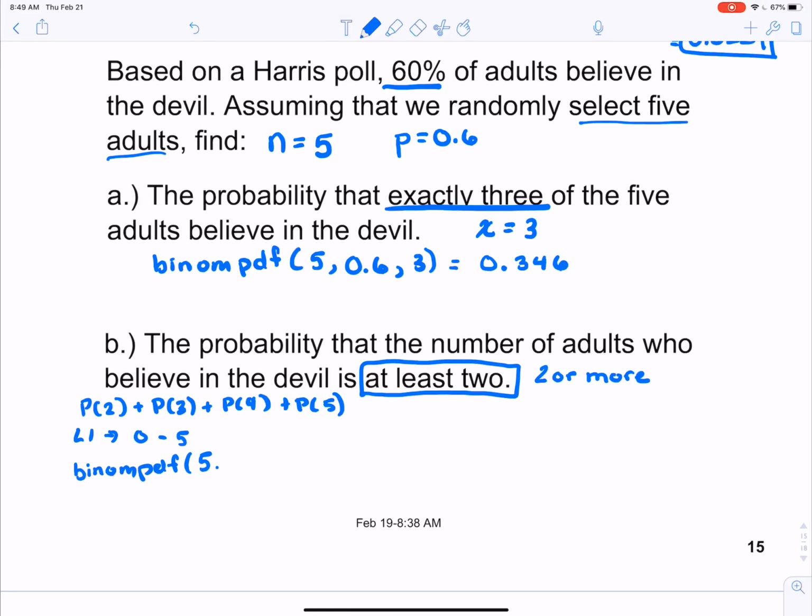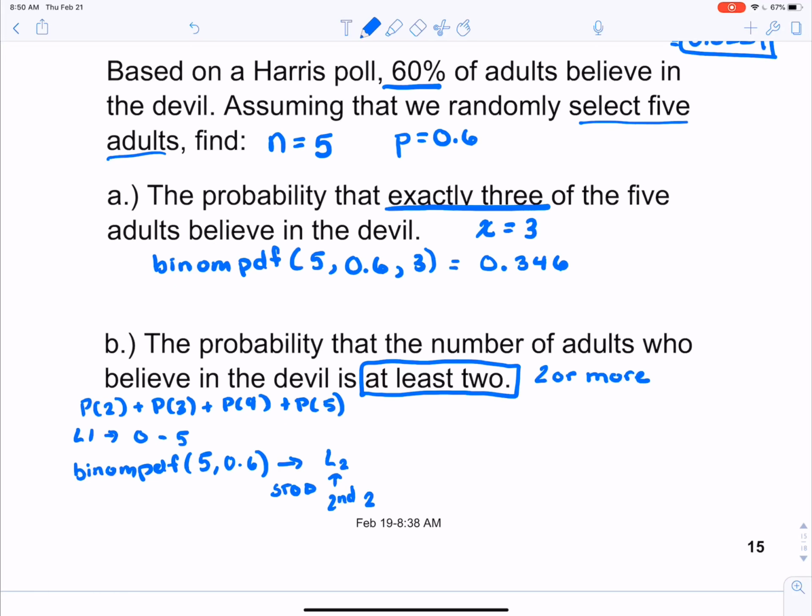You would leave your N as 5 and your P as 0.6, but leave your X blank. Then you hit the STO arrow button and choose L2. You get L2 by hitting second and then the number 2. When you hit enter, it puts all of those values in L2 next to their corresponding value.